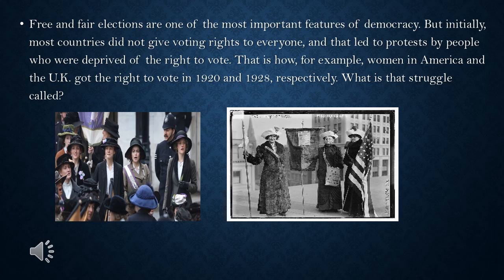Question number 9. Free and fair elections are one of the most important features of democracy. But initially, most countries did not give voting rights to everyone, and that led to protests by people who were deprived of the right to vote. That is how, for example, women in America and the UK got the right to vote in 1920 and 1928 respectively. What is that struggle called?